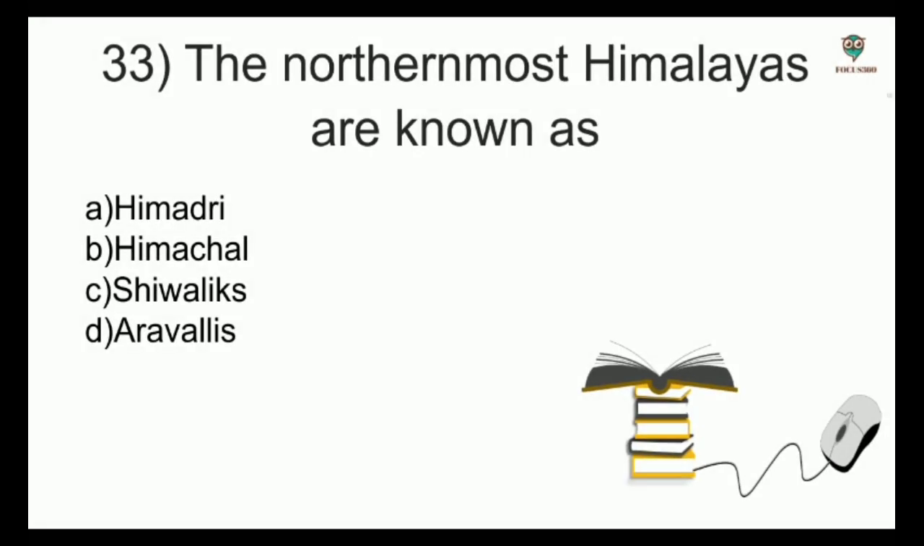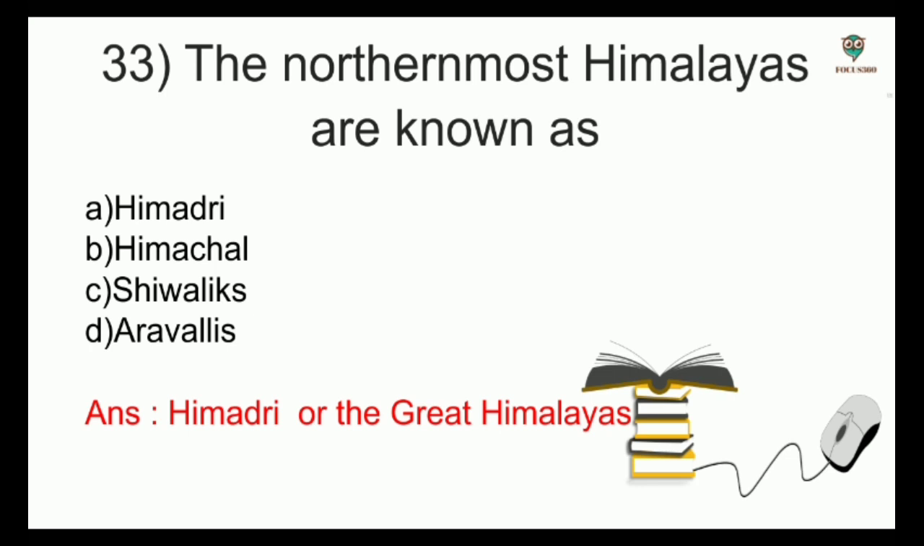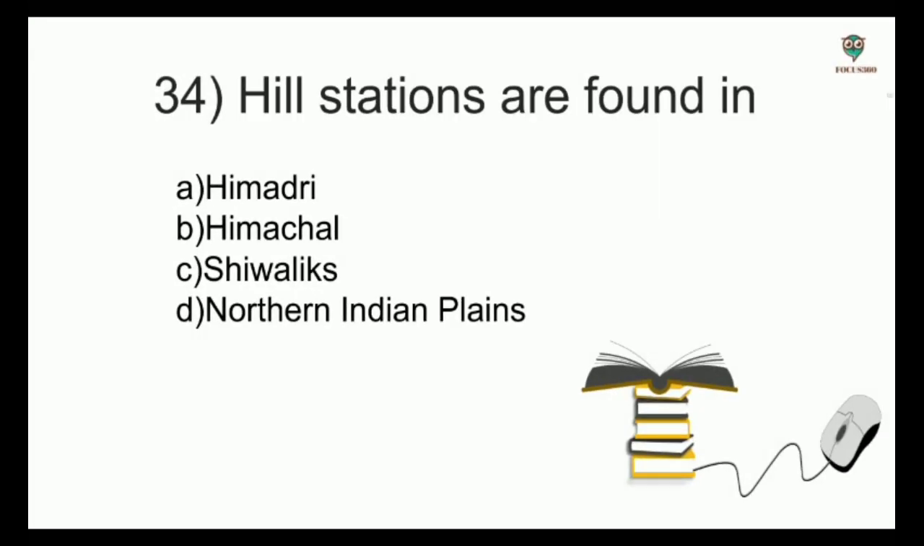Next, the northernmost Himalayas are known as Himadri, Himachal, Shivaliks, Aravalis. And the answer is Himadri or the Great Himalayas. Hill stations are found in options: Himadri, Himachal, Shivaliks, Northern Indian Plains, and the answer is Himachal.